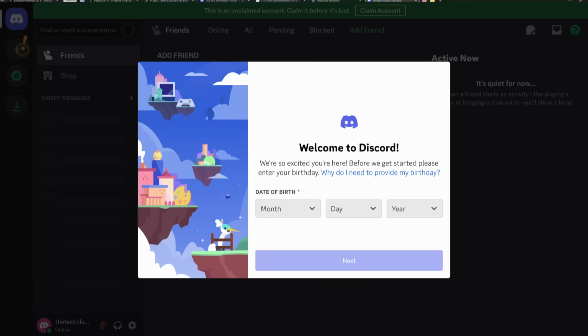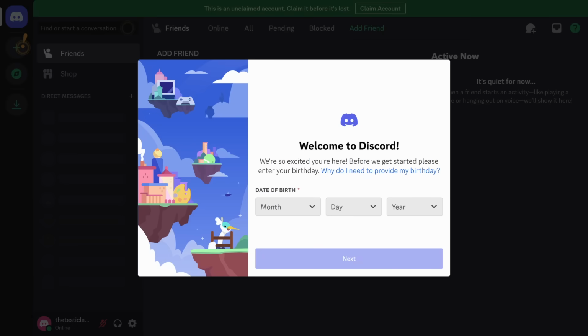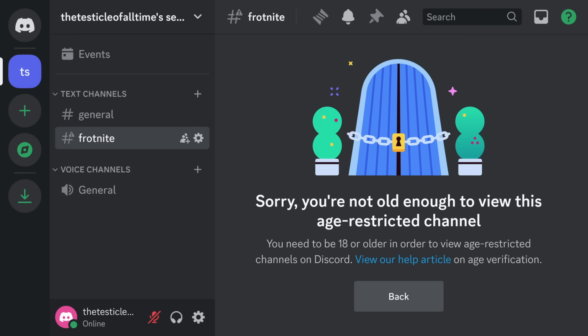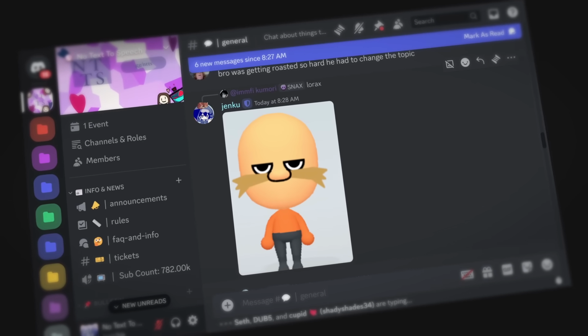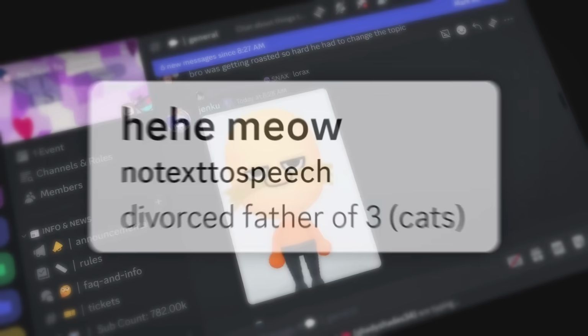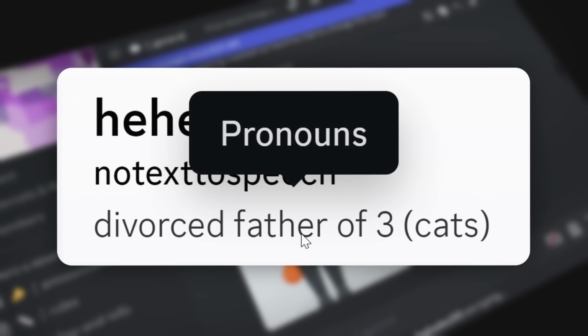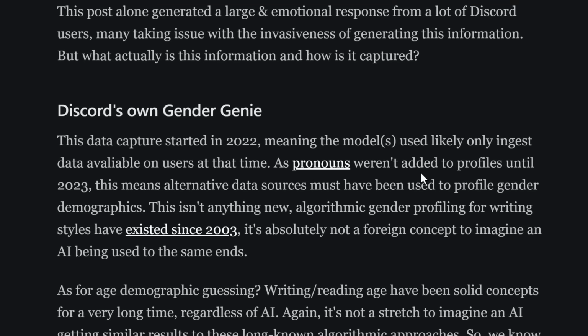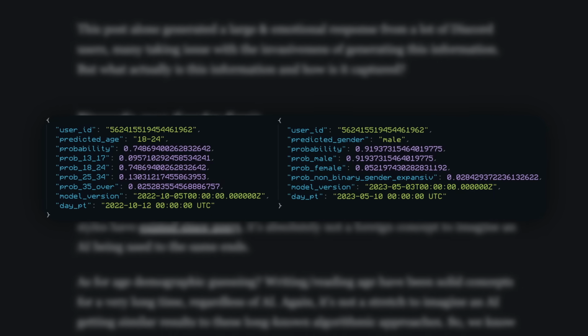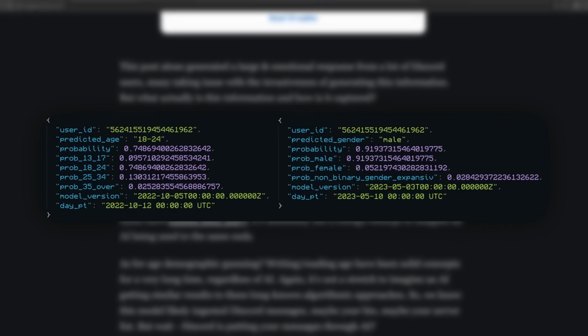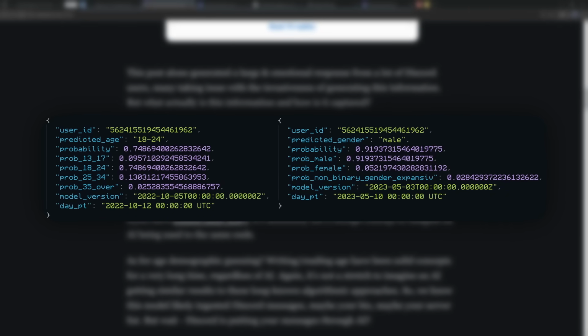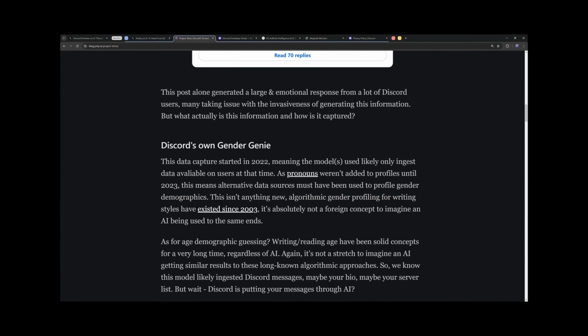And I should also point out that Discord does ask for your birthday, but that is solely used for NSFW age gating channels, making sure that you cannot access age-restricted channels if you're under 18. And if you know everything about Discord, even more than you know about socializing, then you'll know that Discord has a pronouns field, which they could use to figure out your gender. But as Panley points out, pronouns weren't even added to profiles until 2023, which explains why Discord used this AI gender sentiment doohickey machine for absolutely no beneficial gain other than invading somewhat of your privacy.